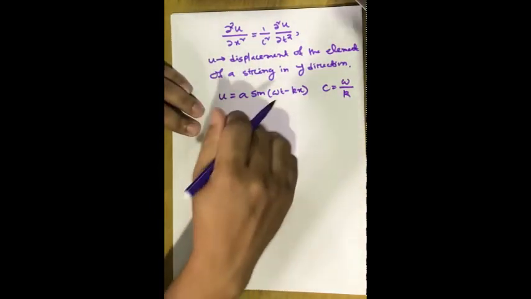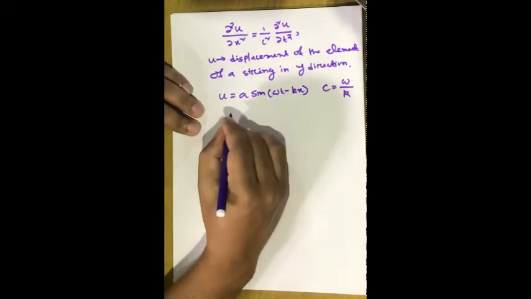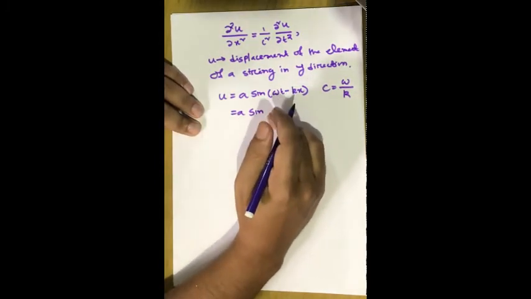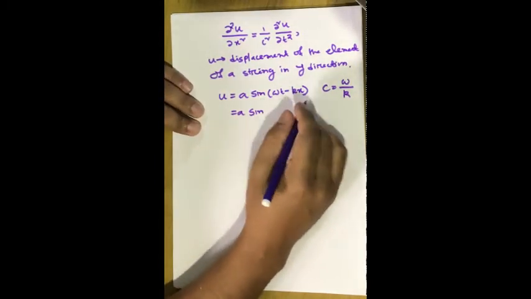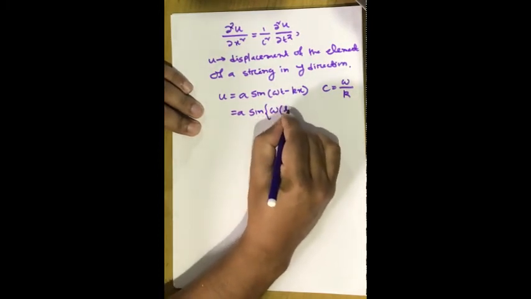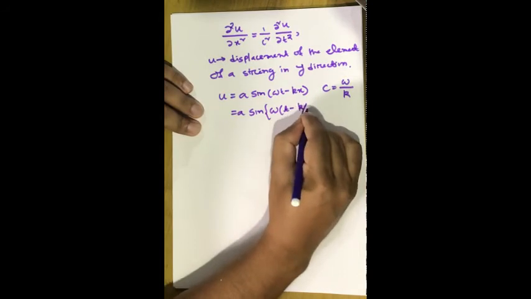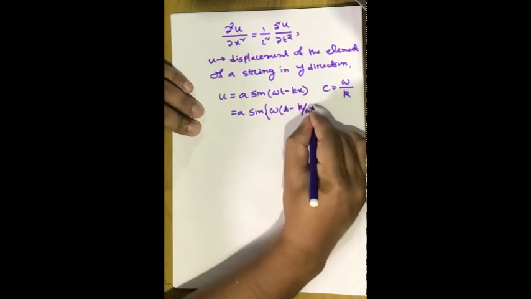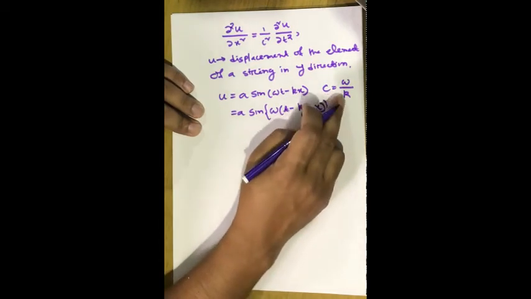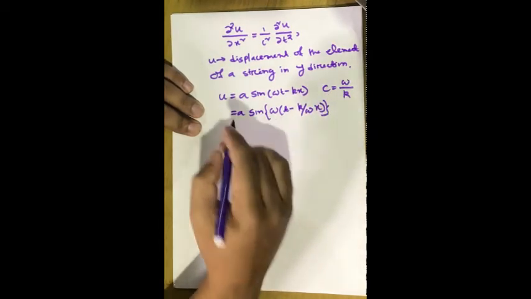Okay, so we can make a little bit of modification. For example, if we take ω factor out of this equation, then what will we find? Sine ω(t − (k/ω)x). So k/ω, we know, is nothing but the inverse of the phase velocity of the wave.